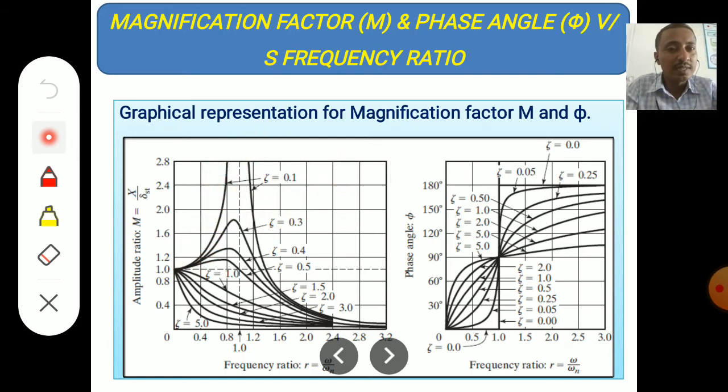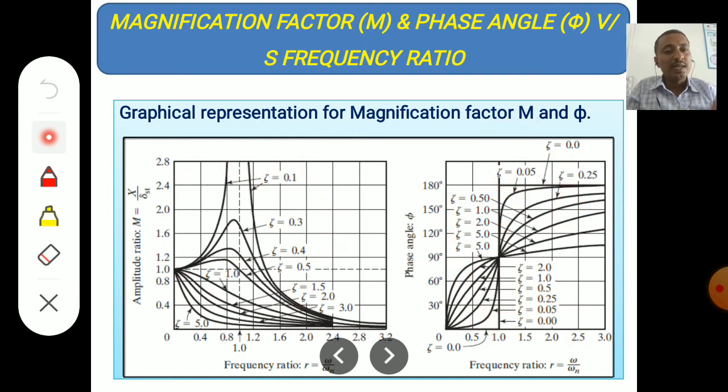Now see, these curves are drawn for different damping ratios. Zeta is equal to c by cc. So if this curve is for zeta equal to 0.1, this curve is for zeta equal to 0.3, and so on. What is happening here is that as the damping increases, the magnification ratio is also decreasing. That means if you increase the damping, the amplitude of vibration is going to decrease. That is the indication we can understand from this particular graph.